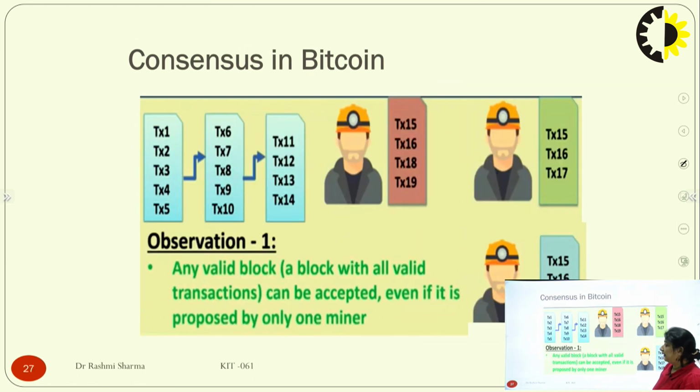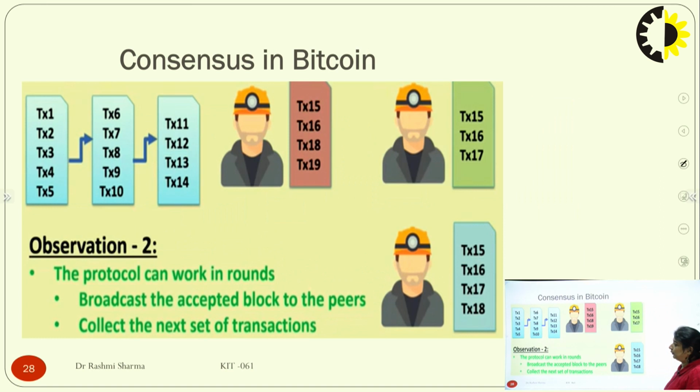Or, observation 1: any valid block, a block with all the valid transactions, can be accepted even if it is proposed by only one miner. If only one proposes, maybe out of order, maybe in sync. Here they have 4 transactions, he only has 3, and if he proposes, only 3 transactions can be added to it. Then observation 2: the protocol can work in rounds.